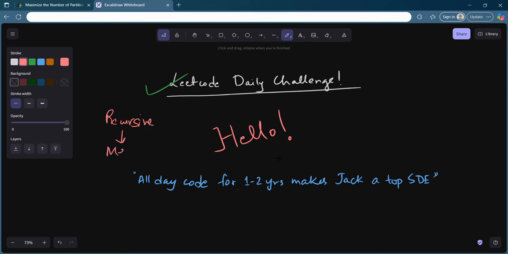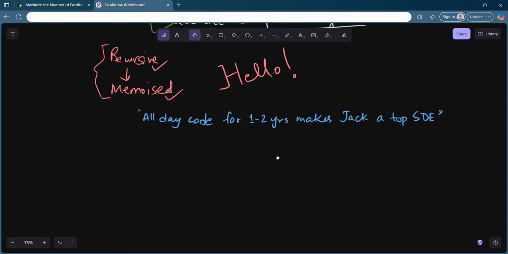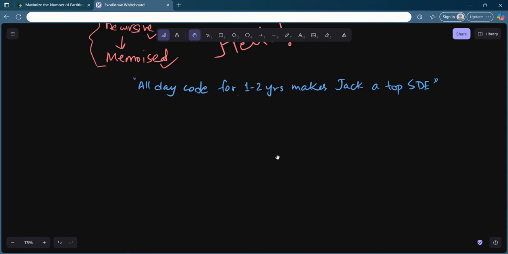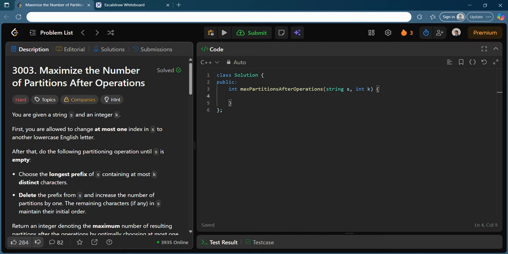Okay, and I will show you what I have been telling in my DP playlist, that no matter what the problem of DP is, you can always solve it by recursion and memoization. Some problems of DP may be easier by iterative methods directly, but most of the problems can be solved by these recursive as well as memoized methods. And how interesting this problem becomes, how easy this problem becomes from a very hard one, we will try to see. Okay, so let's try to understand the problem statement at the very first.